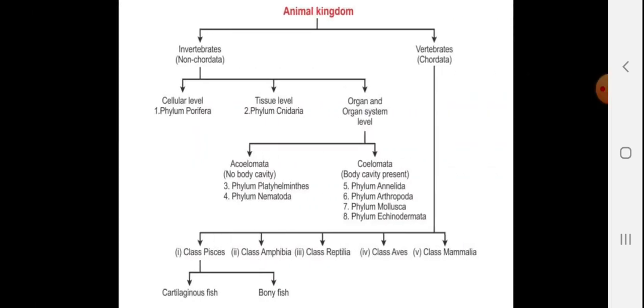Let's have the flow chart of the animal kingdom. You will draw this animal kingdom flow chart in your notebook. So first of all, we'll talk about the classes like Pisces, Amphibia, Reptilia, Aves and Mammalia.